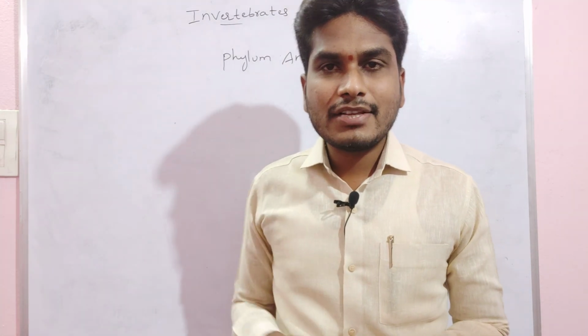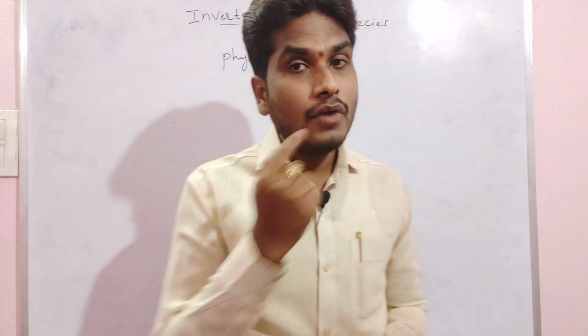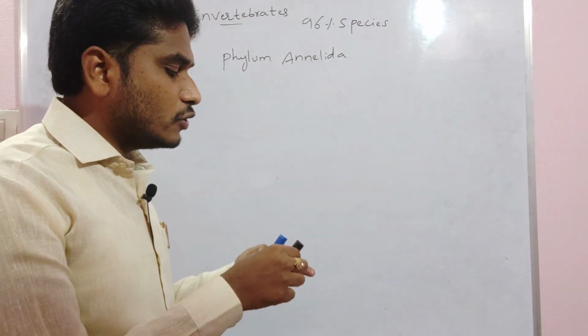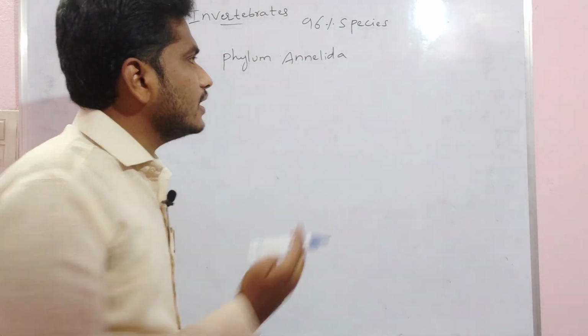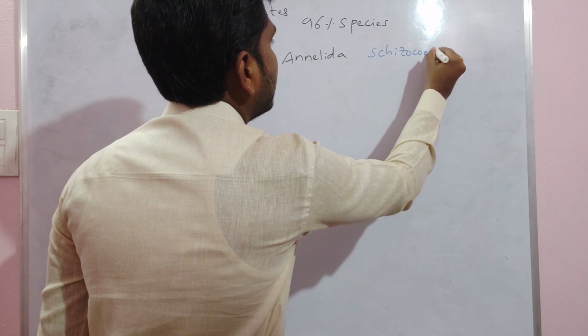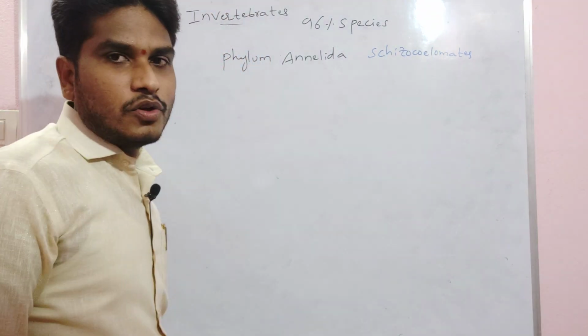They are triploblastic, consisting of ectoderm, endoderm and mesoderm. Always remember this point: Annelids are schizocoelomates, that means they are true coelomates.